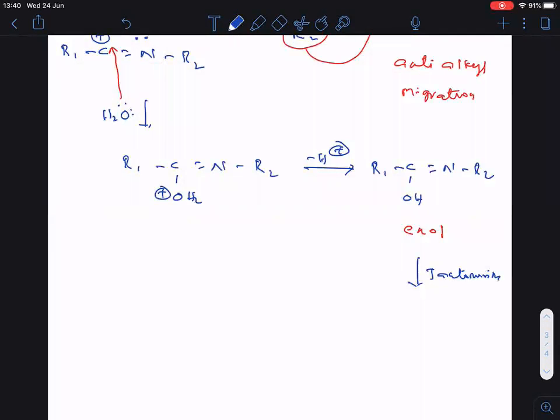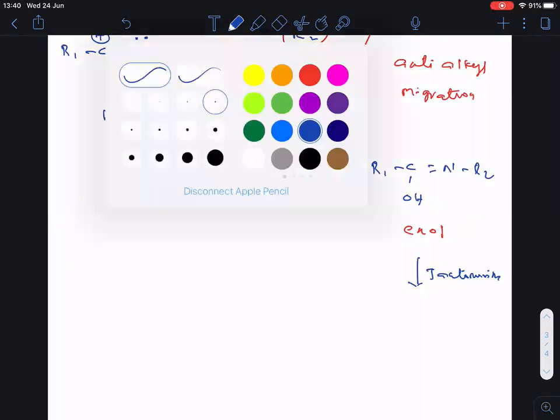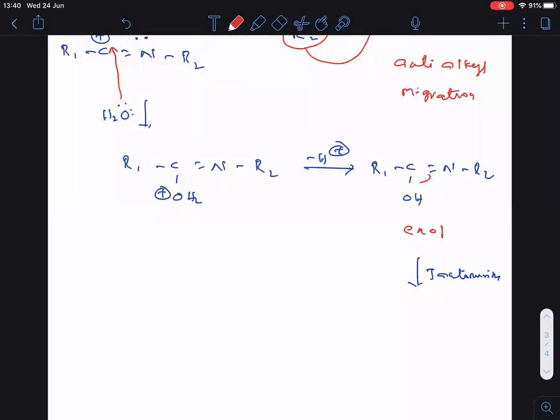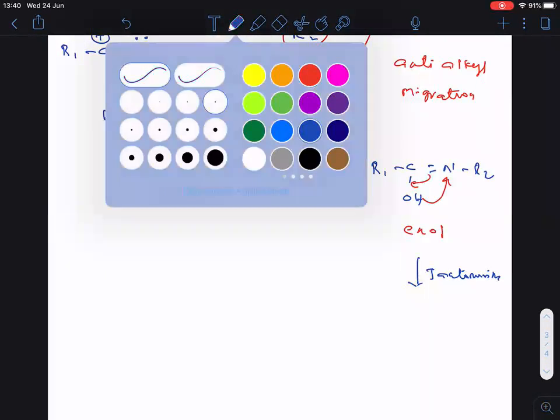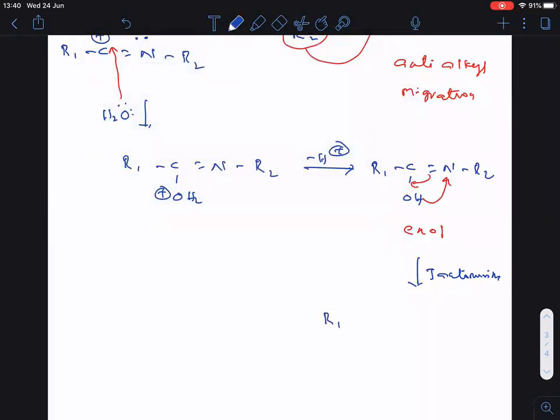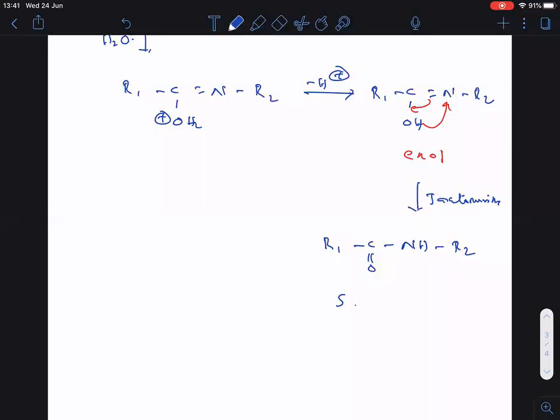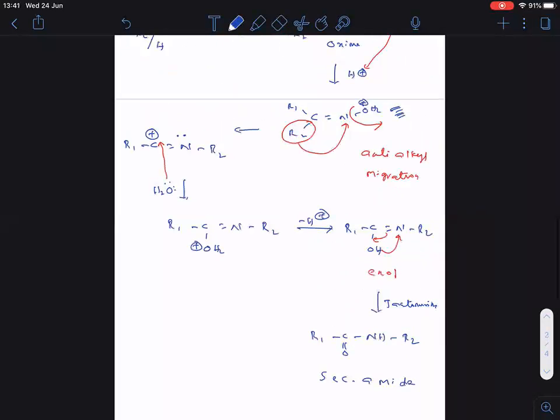So the enol form tautomerizes. How does tautomerism take place? Shift the pi bond here, and hydrogen will go to the nitrogen. Then what is the thing that you got? R1 C double bonded O, NH R2. So you know this is the secondary amide. Here see the mechanism clearly.